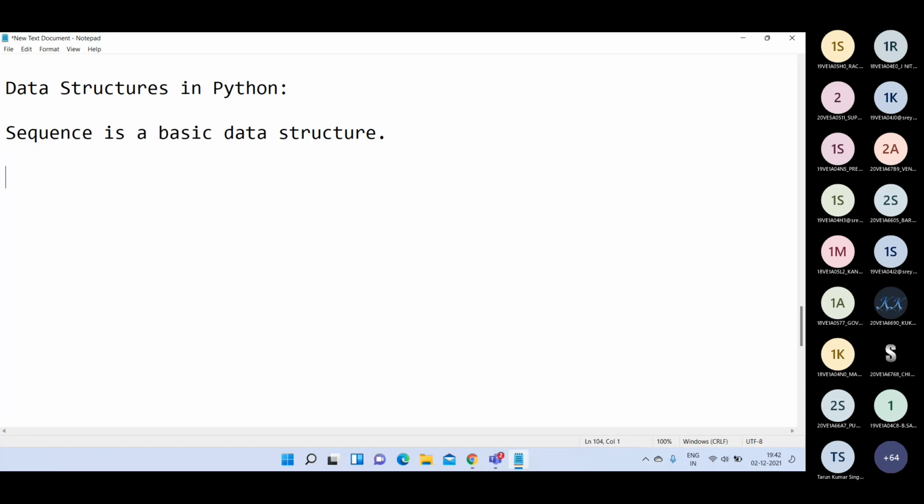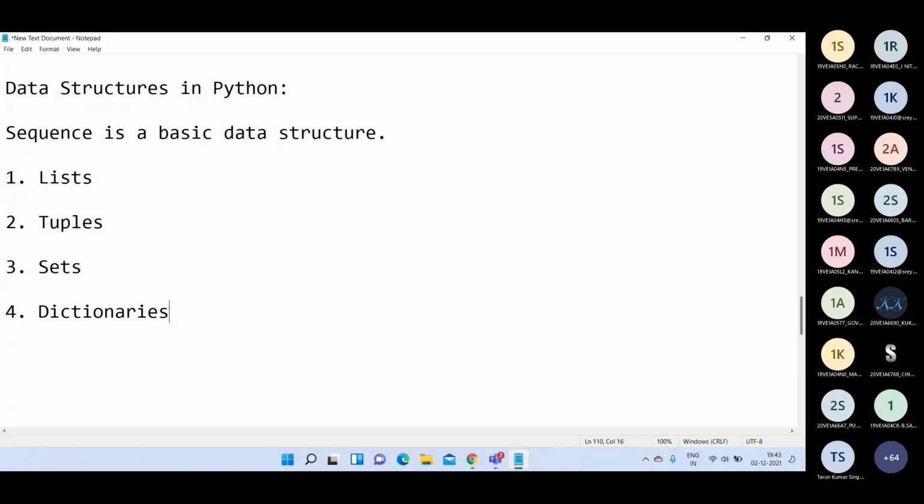If you want to access any element from the sequence, you have to use that index value. In Python there are some predefined data structures which are called sequences. Here in Python we have the following data structures: lists, tuples, sets, and dictionaries. These four are the predefined, or built-in, sequences available in the Python language.